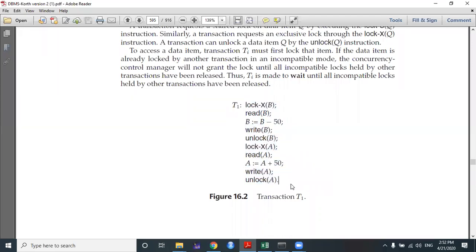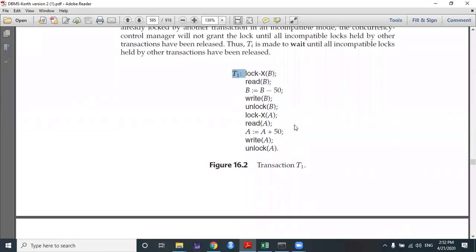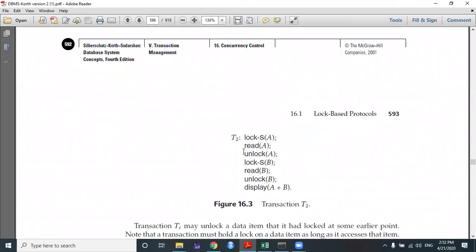So suppose the data set has more than one transaction. This is only one transaction. For one transaction, we don't need to care about isolation, locking, all these things. So obviously, we are caring about those cases when a data set contains more than one transaction. So this is a transaction T1. We will take one more transaction, T2.